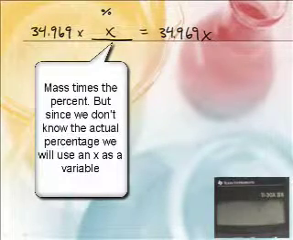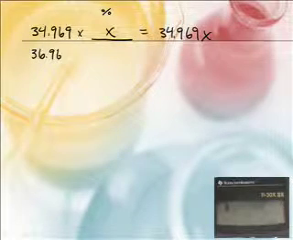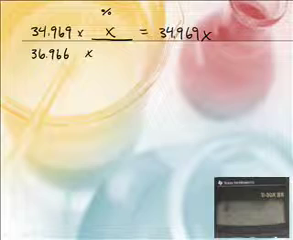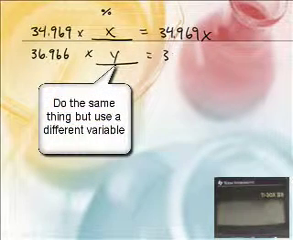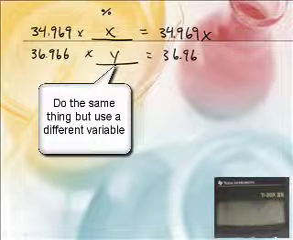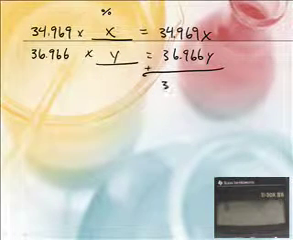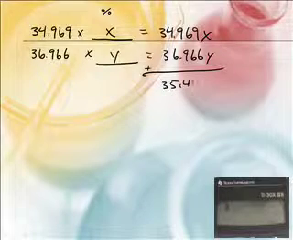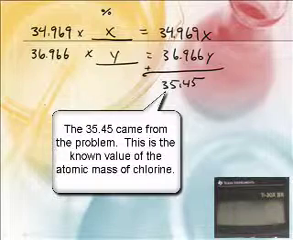And then the other one weighs 36.966, and we'll multiply that by Y. So that will be 36.966Y. Now we add these up. What do they add up to? 35.45. Okay, but wait a second, I have a problem. I have X and Y, and I only have one equation.